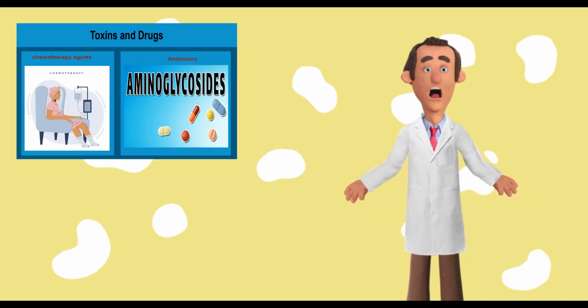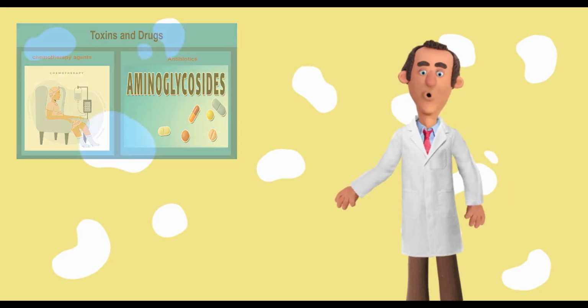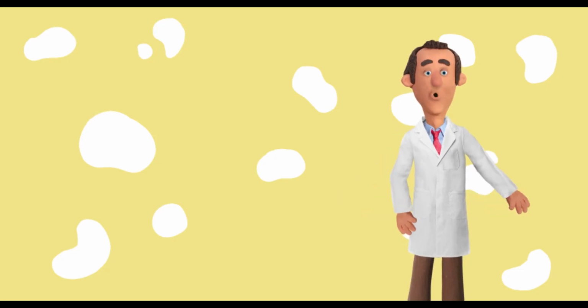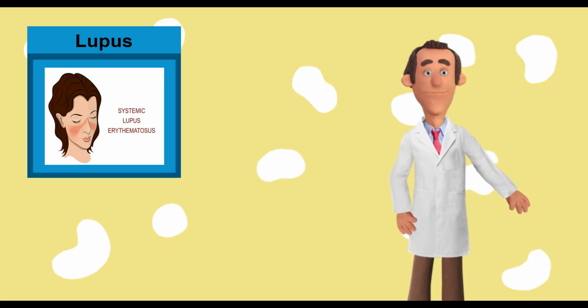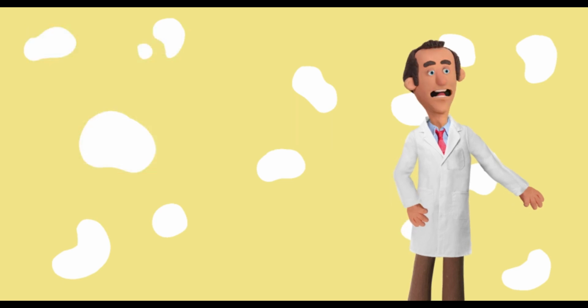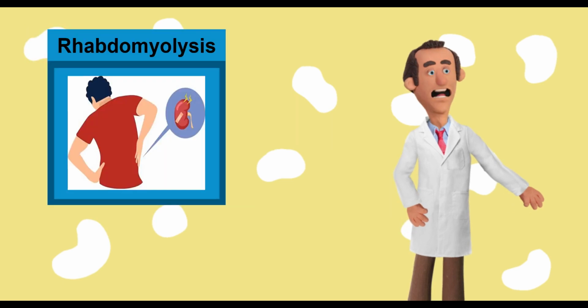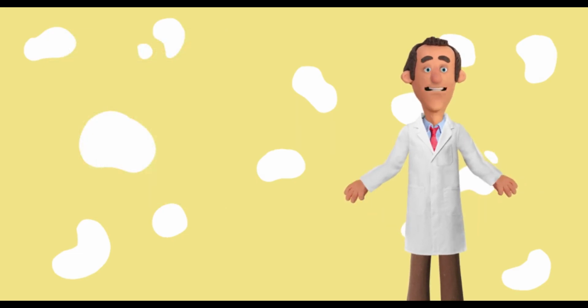Toxins and drugs: antibiotics, e.g., aminoglycosides, NSAIDs, chemotherapy agents, or contrast dyes used in imaging tests. Autoimmune diseases: conditions like lupus or vasculitis causing inflammation of kidney tissues. Rhabdomyolysis: breakdown of muscle tissue releasing myoglobin, which can clog the kidneys. Hemolysis: breakdown of red blood cells, releasing hemoglobin that damages the kidneys.